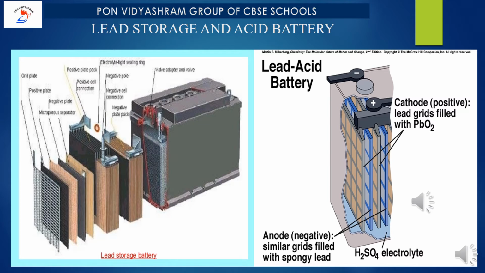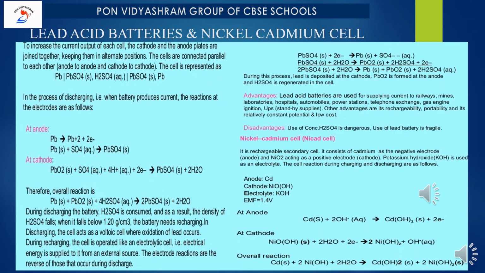Here, anode is lead, cathode is lead oxide, electrolyte used is sulfuric acid, that is 38%, and EMF produced by the cell is 2 volts. Let us understand clearly what type of reaction carries over in lead acid battery. This is from an examination point of view. Underline, note it down simultaneously.